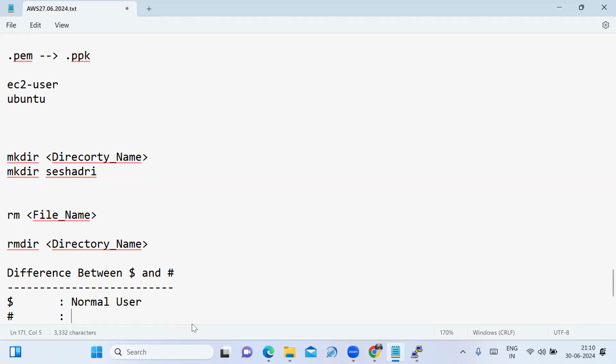The hash sign represents that you are the root user, or the administrator user.